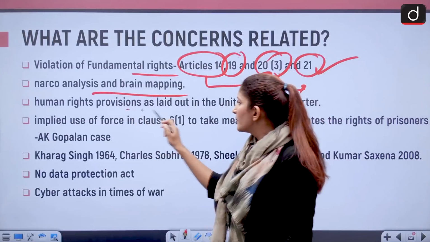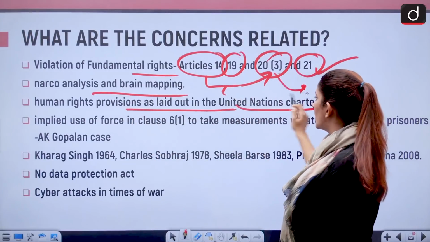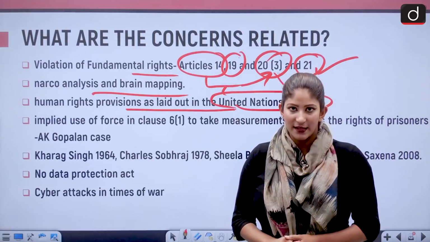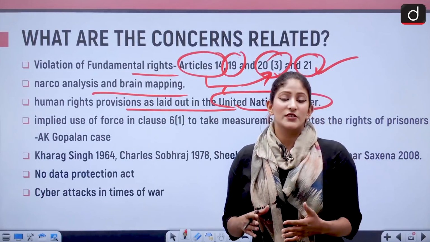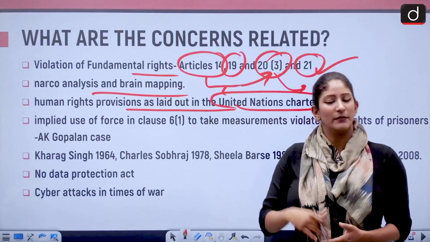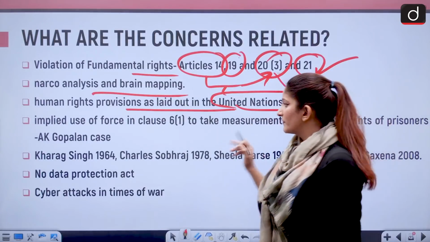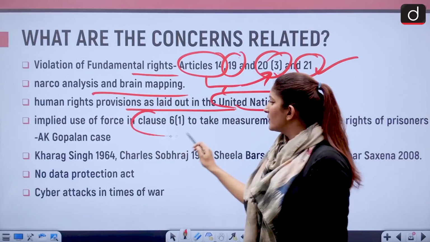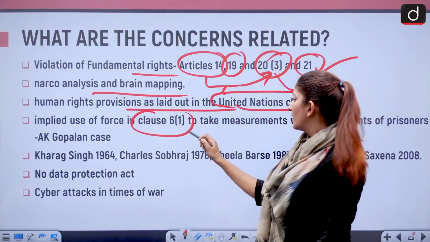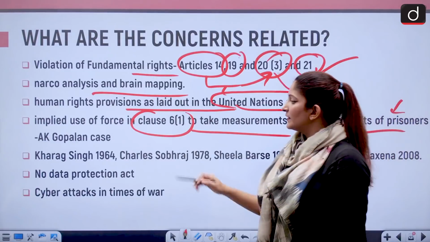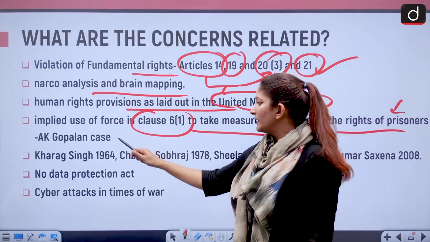Then there are human rights provisions as laid out in the UN Charter with respect to the implied forcible taking of samples, which is hurtful to the dignity of a human being, survivor or victim or perpetrator. So that is also something. Implied use of force in clause 6(1), to take measurements, violates the rights of prisoners. That was stated in the Supreme Court.